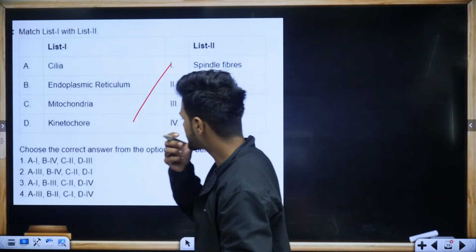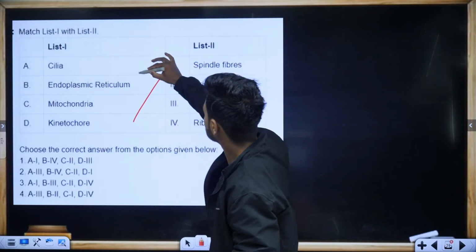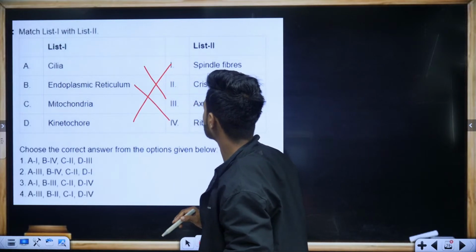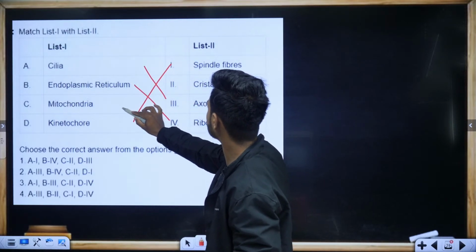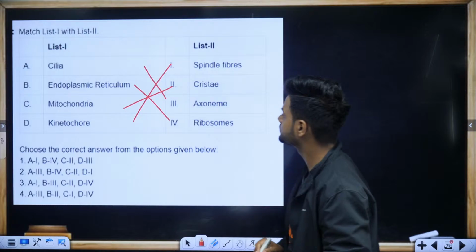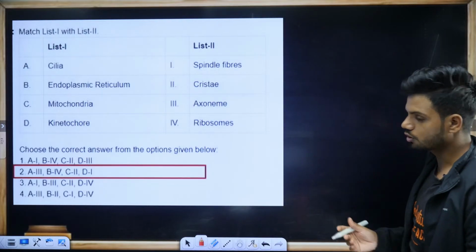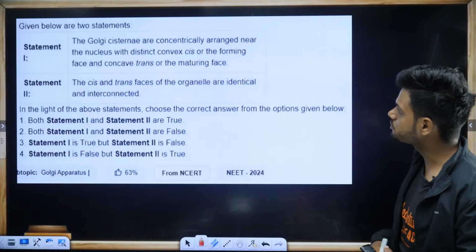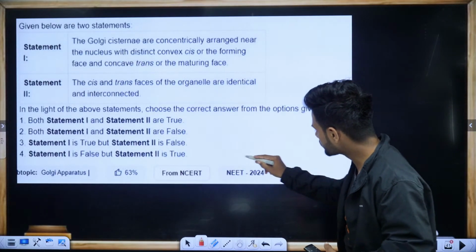Quickly, what is the answer? Cilia is going to be axoneme. Endoplasmic reticulum is going to be ribosomes. Mitochondria is going to be cristae. Yes. Option number 2. Very easy. Next question, again from 2024.